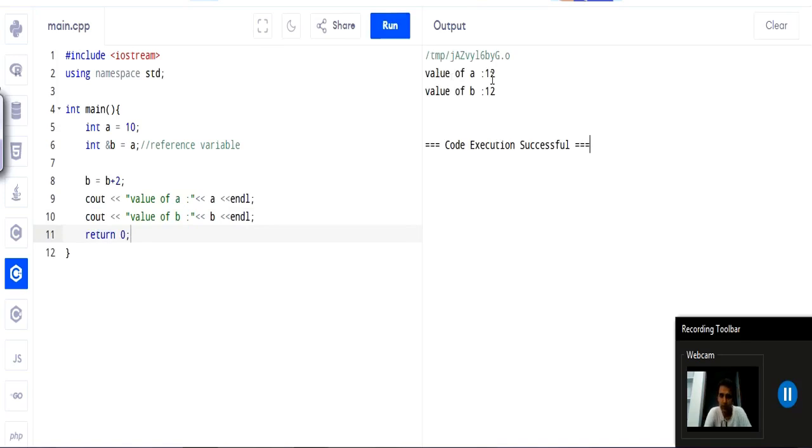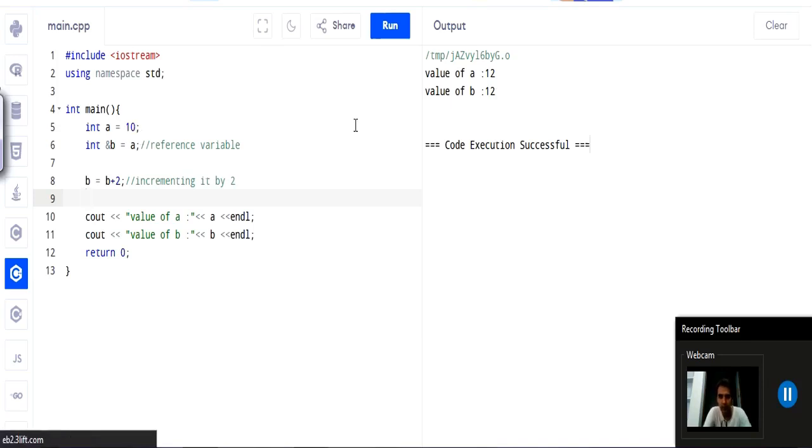So you can see we have a value 12 and b value 12, right? We have changed the value of b by incrementing it by 2, but it has changed our variable a also. So b is 12 and a is also 12. So here we can say that reference variable is just the another name for variable a in the memory address, just like we have our two names, right? In school we have something else, and in our home our parents call us by something else. Same way reference variable are.